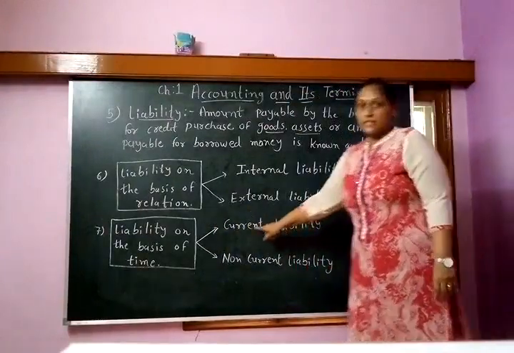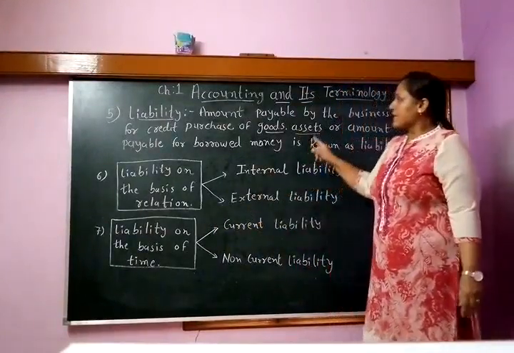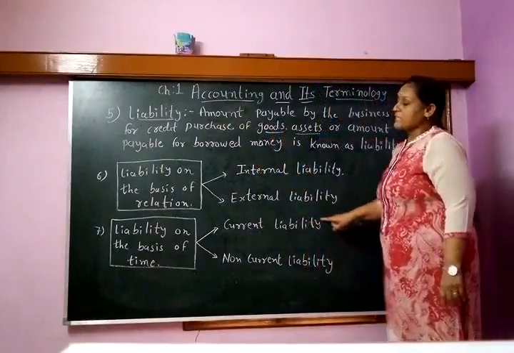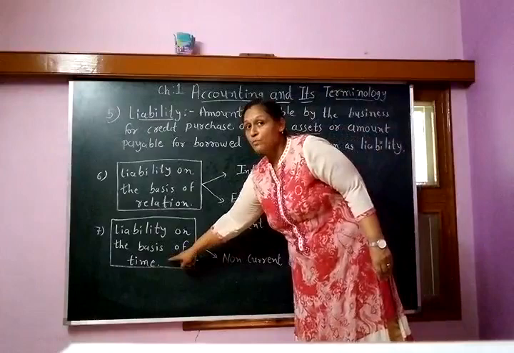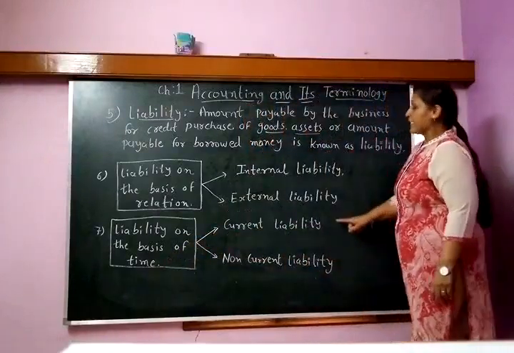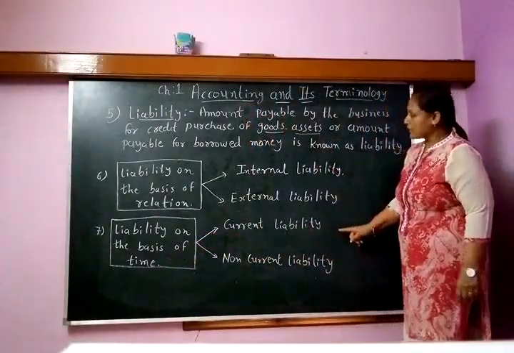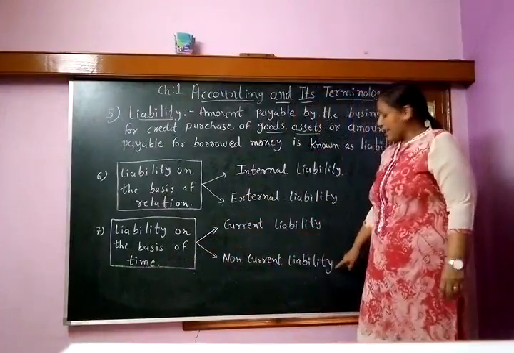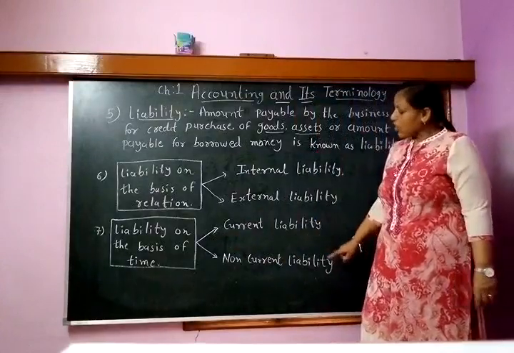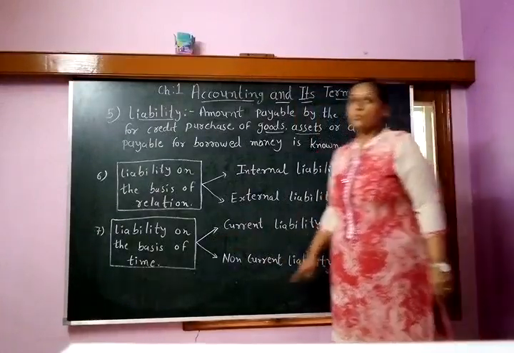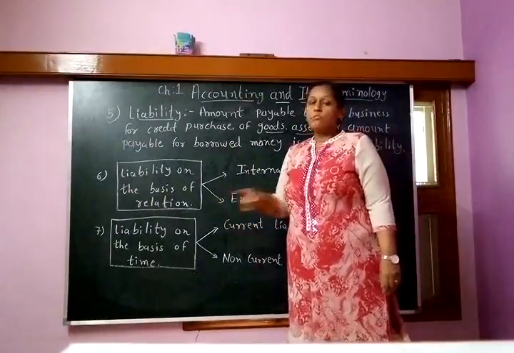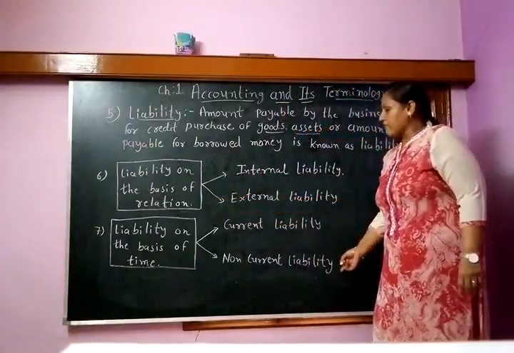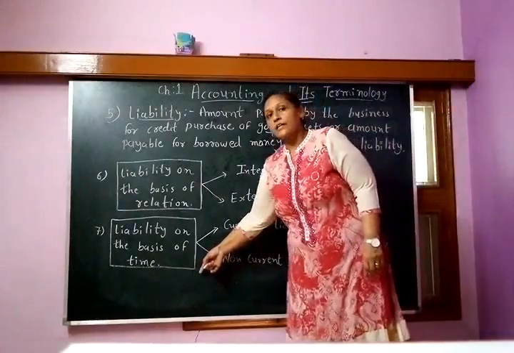Let's say the credit purchase of goods, the money for which the business owner has to pay within one year. That is called current liability. Non-current liability means a liability of a long-term nature, which is supposed to be paid after one year or more, that can be 5 years or 7 years. That is called non-current liability.